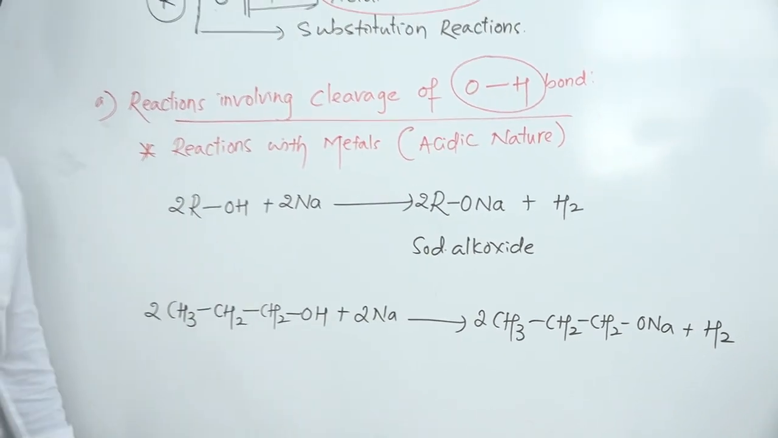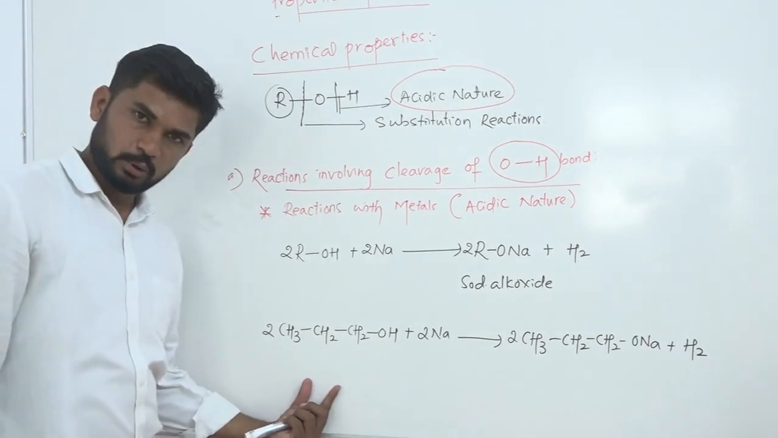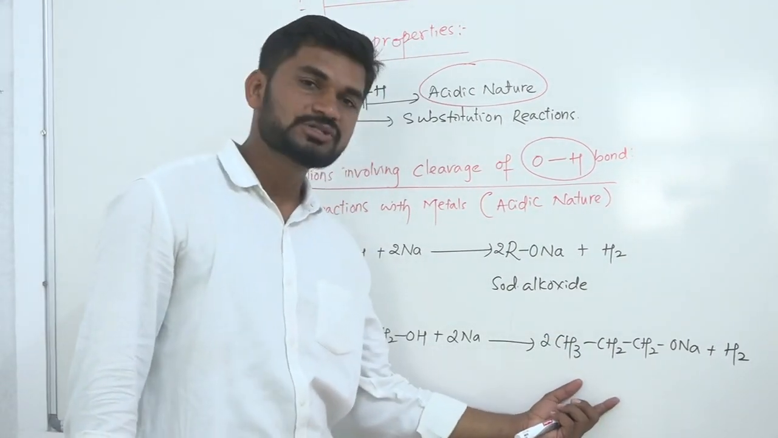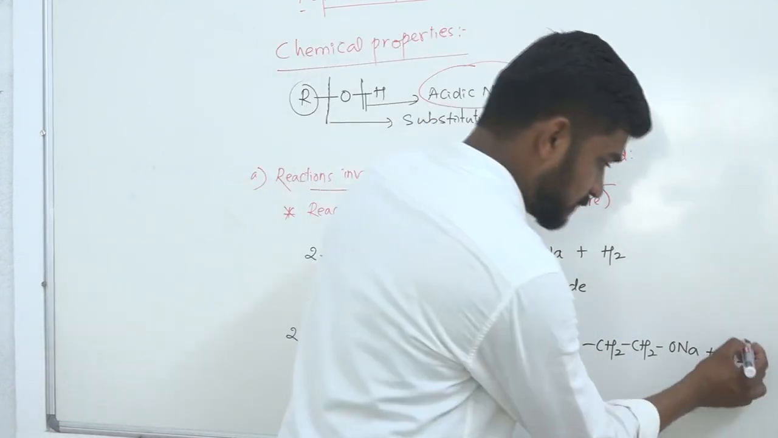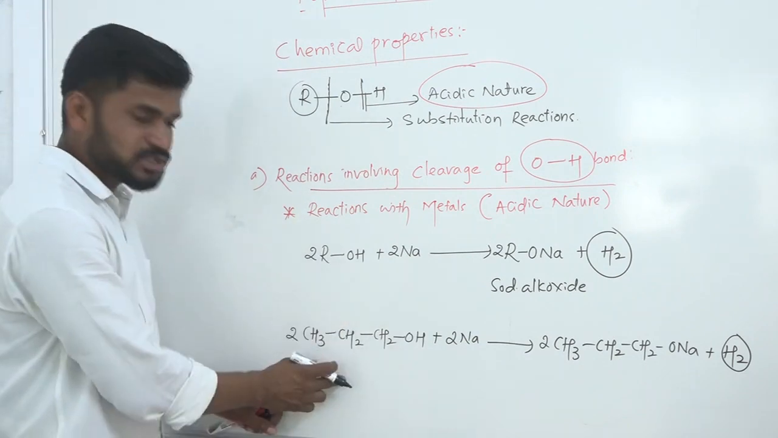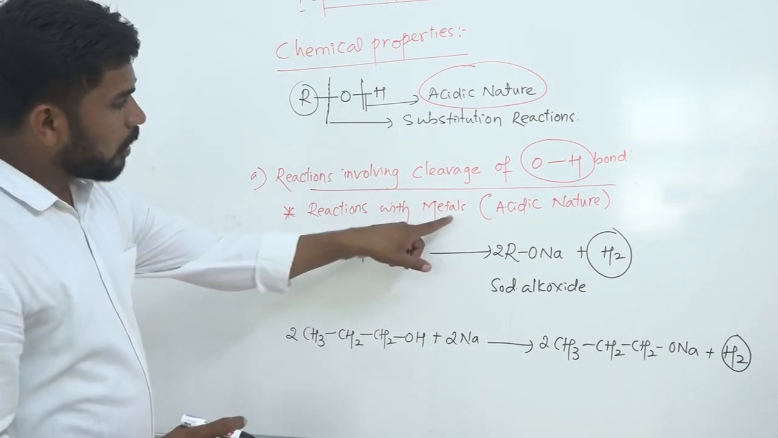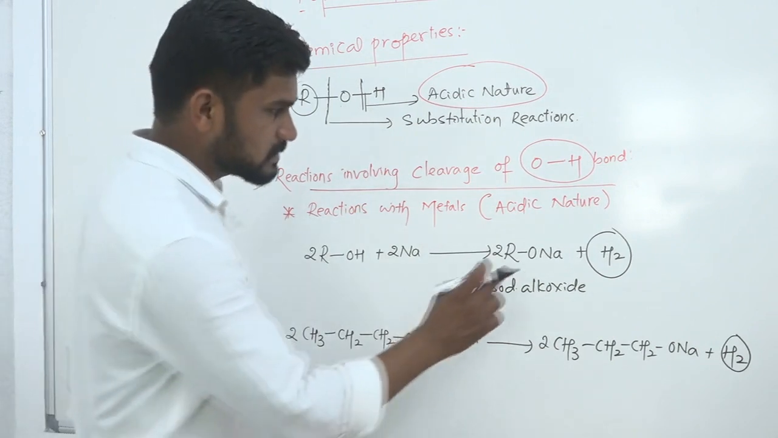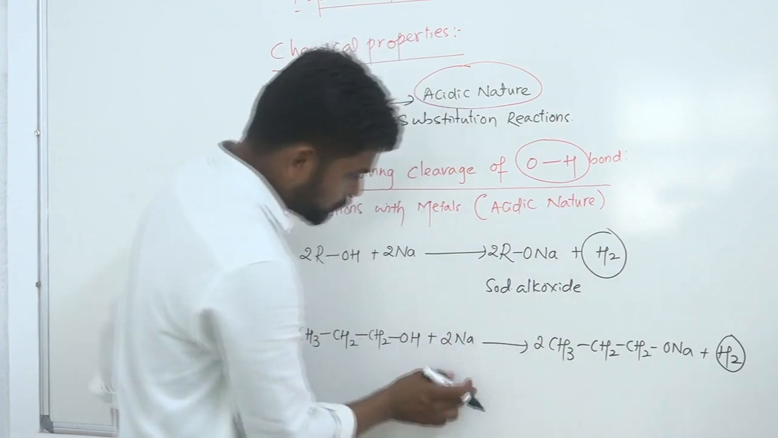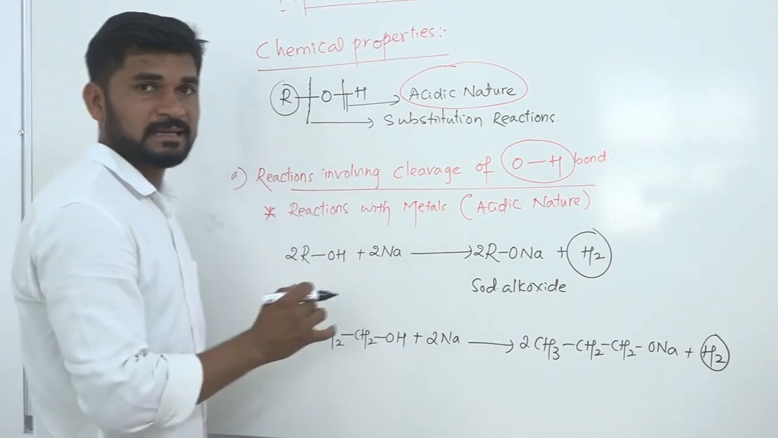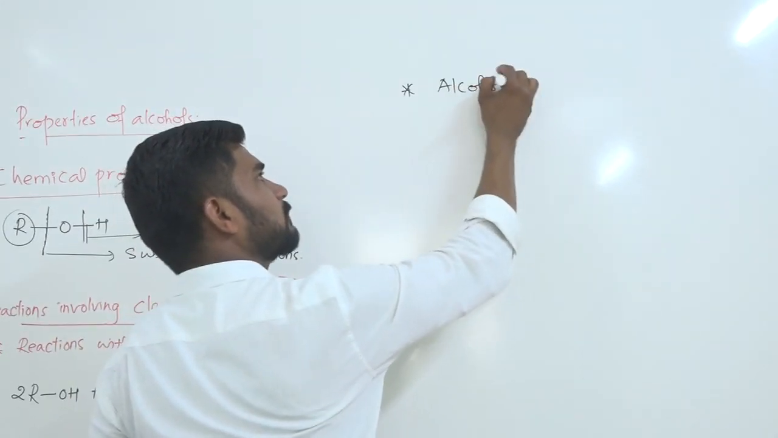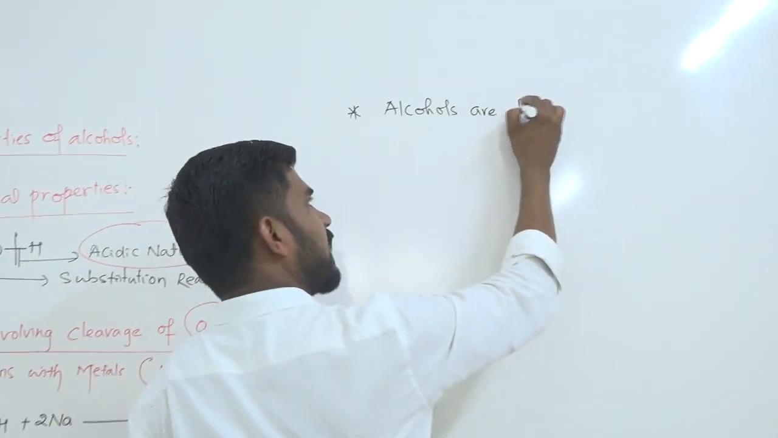And you can take different kinds of examples also. We can take tertiary butyl alcohol, which on treatment with aluminium forms aluminium tertiary butoxide, with the evolution of hydrogen gas. So these reactions indicate that alcohols are acidic in nature, because they liberate hydrogen gas. So these reactions show that alcohols are acidic in nature, that is, alcohols are Bronsted acids.